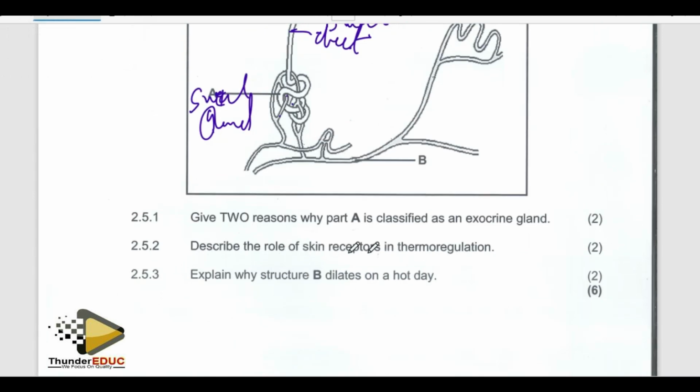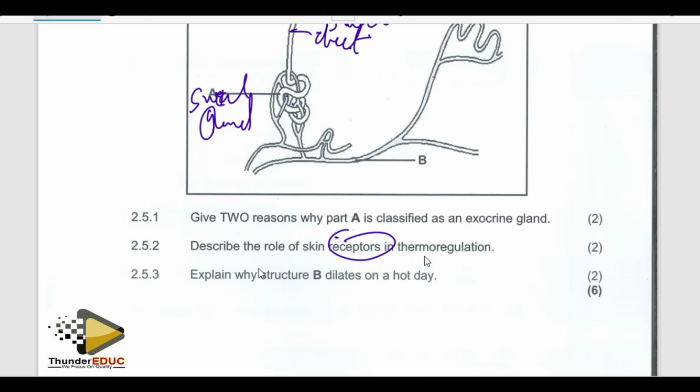Describe the role of the skin in thermoregulation. How are the skin receptors important in thermoregulation? Basically, the skin receptors detect the change in temperature and convert the stimulus into an impulse. Simple.